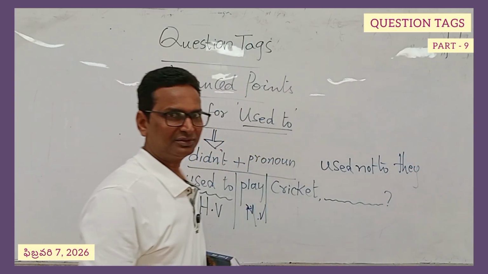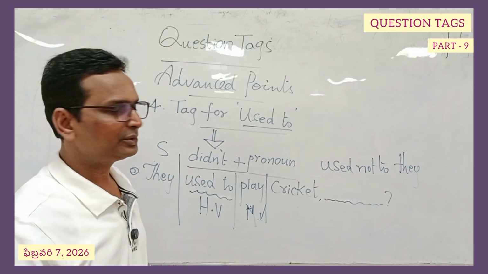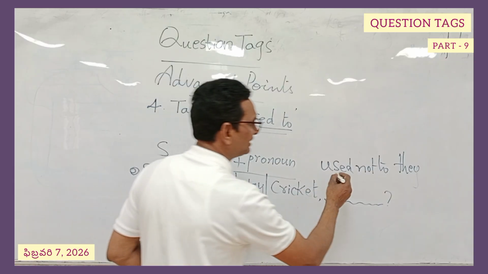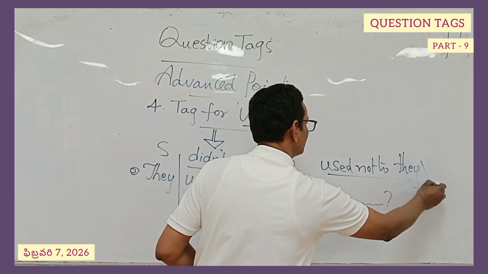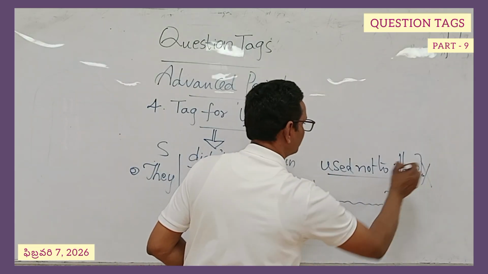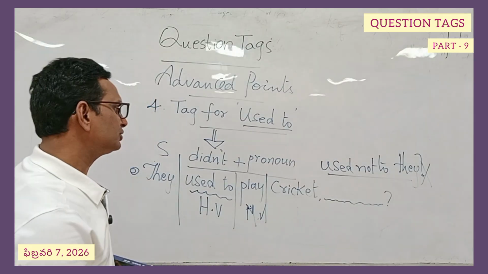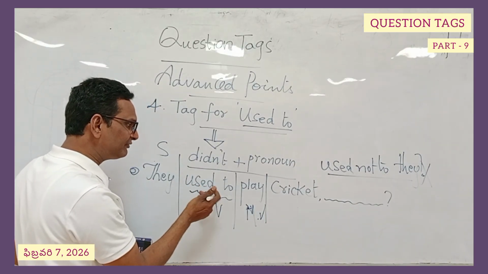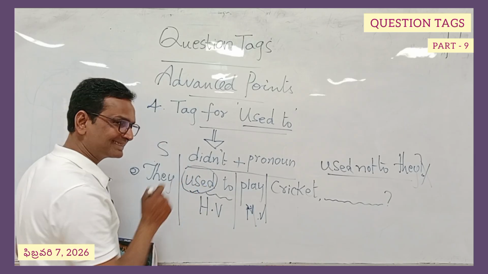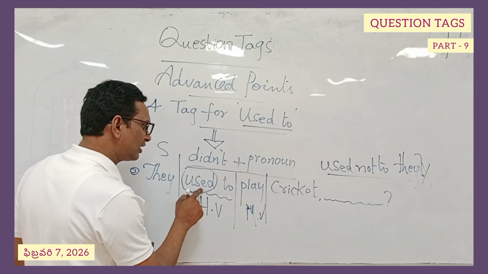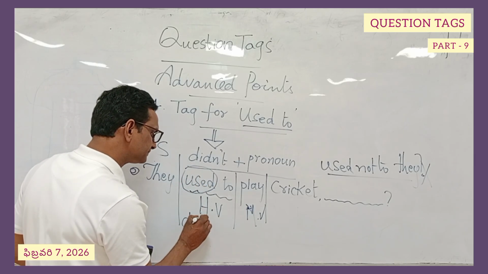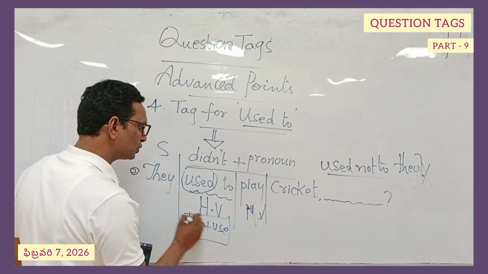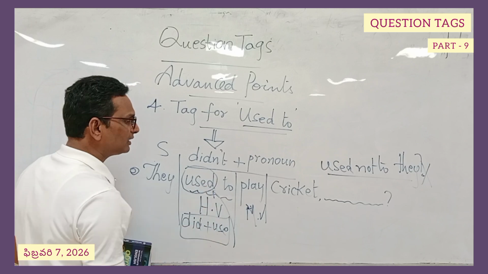From your point of view, the helping verb comes first and obviously the pronoun of the subject comes after. If this is the way, it has to be written like this. At the end, a question mark, of course. But this is wrong. What should we do? We still have to dissect it, zoom in, and identify the relevant helping verb. How? This is the combination of did plus use. When we combine these two, you would get "used to."